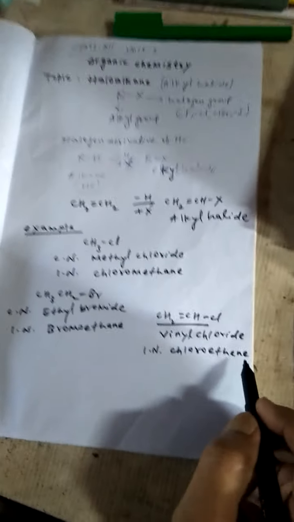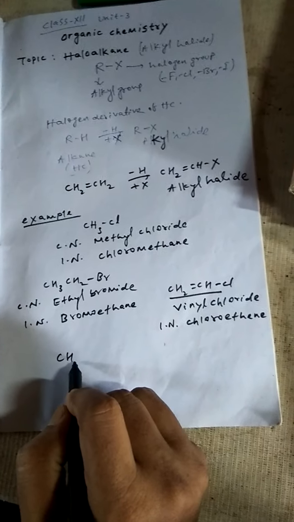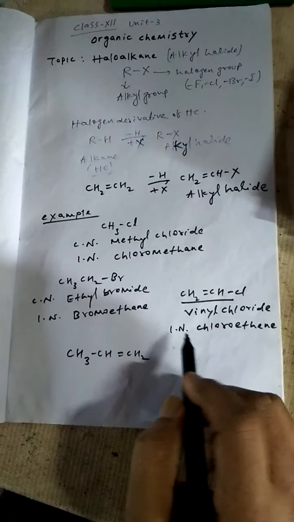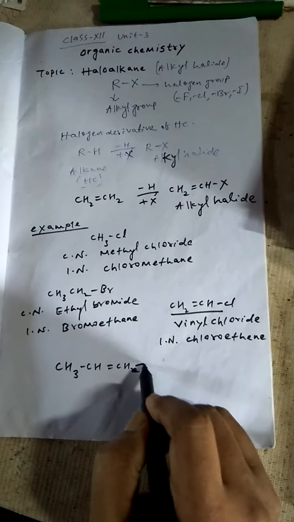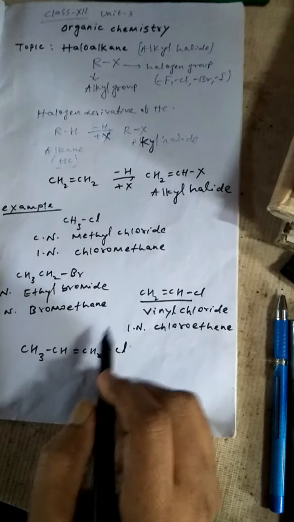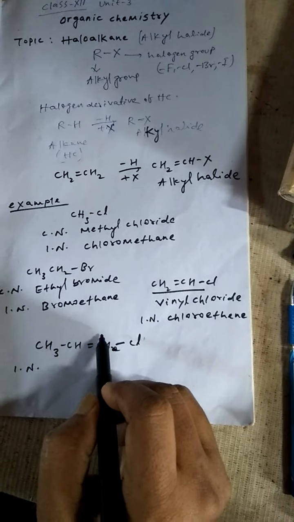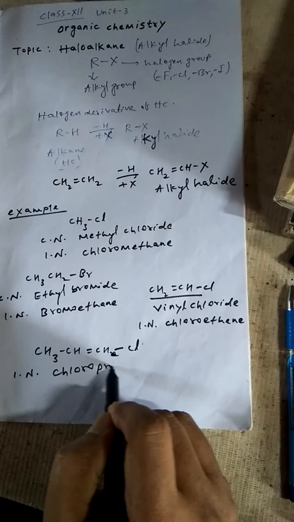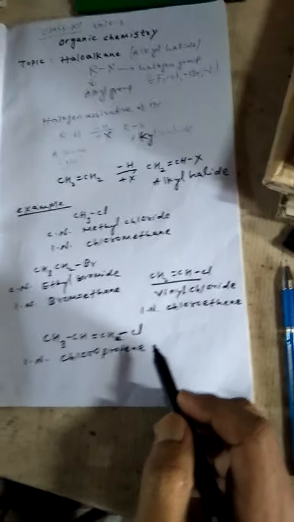Another example is CH3CH=CHCl. The IUPAC name is chloropropene. So these are a few examples of alkyl halide.